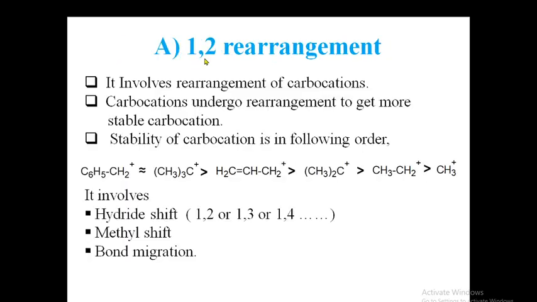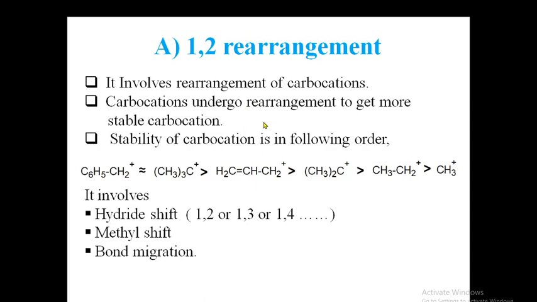The first type of rearrangement is 1,2 rearrangement. 1,2 rearrangements usually involve the rearrangement of carbocations. Why do carbocations undergo such a type of rearrangement? To get more stability. Do you know that there are three types of carbocations: primary, secondary, and tertiary?